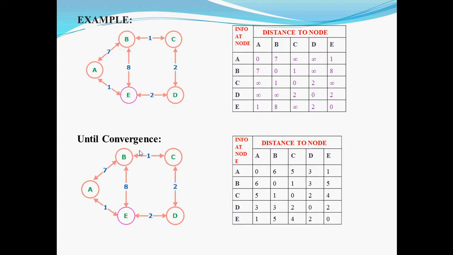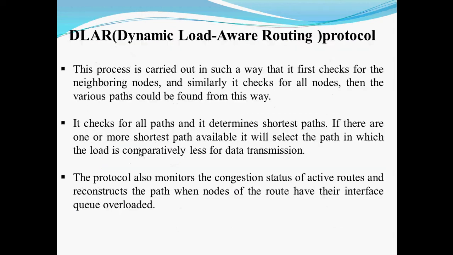For example, there are nodes A, B, C, D, and E. Initially, there won't be any cost allocated. Finally, by using AODV, we'll find the shortest path in all cases, from A to B, such that we'll find the shortest path from each node to another node.